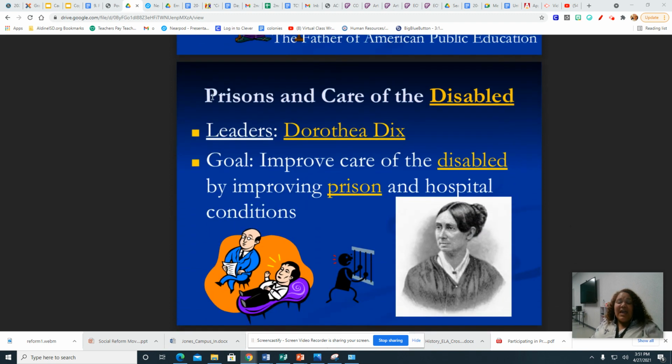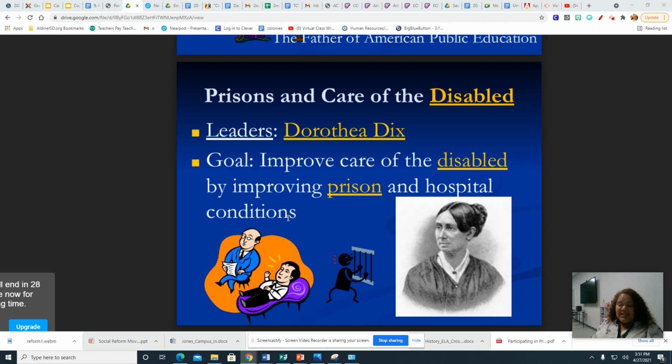All right, here we have prison care for the disabled. Remember, disabled are people who may have a disability, either physical or mental. The leader is Dorothea Dix. Dorothea Dix for the disabled, DDD. The goal is to improve the care for the disabled by improving prisons and hospital conditions.